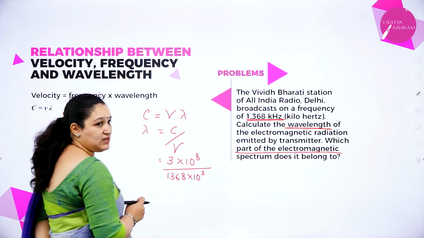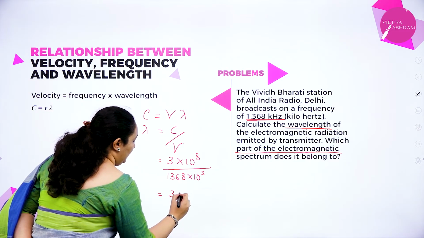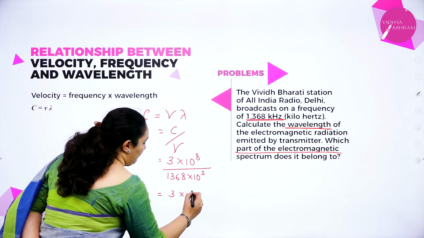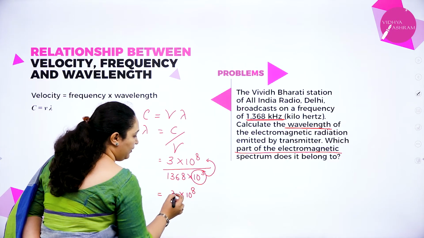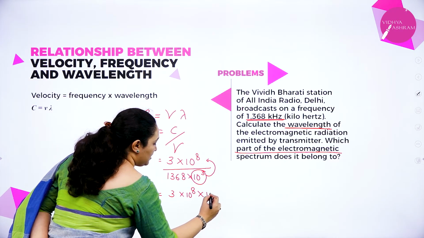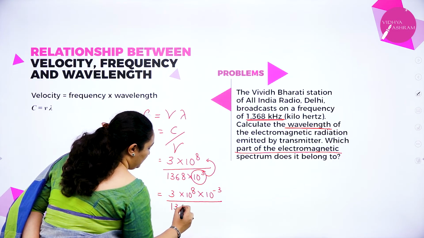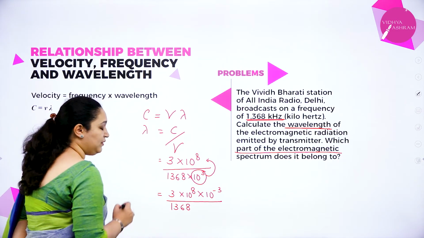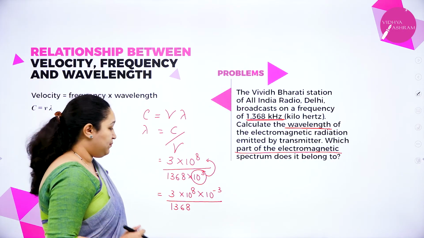Kilo means 10 to the power 3. Next, 3 into 10 to the power 8. This 10 to the power 3, I will take it to the numerator. Then the sign changes to minus 3, divided by 1368.